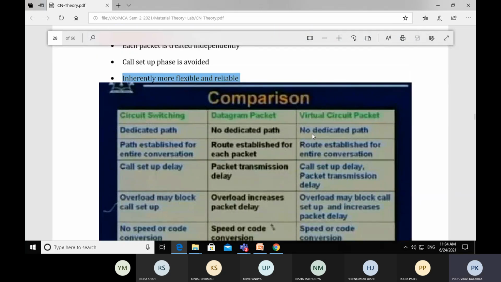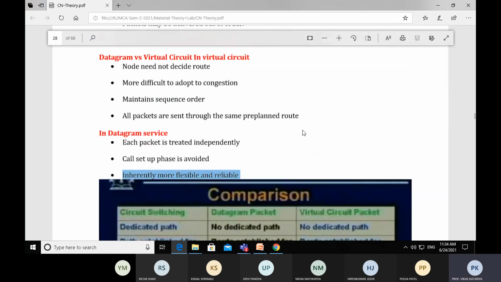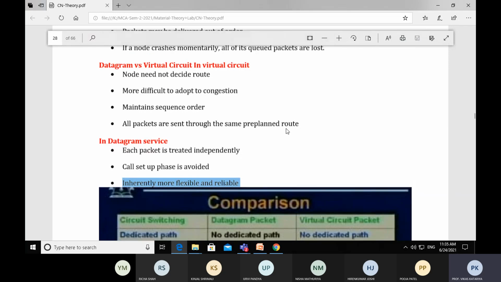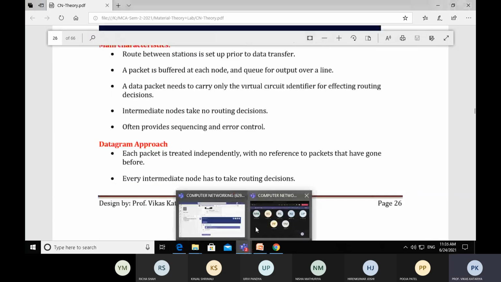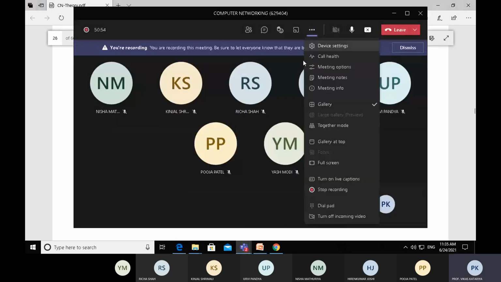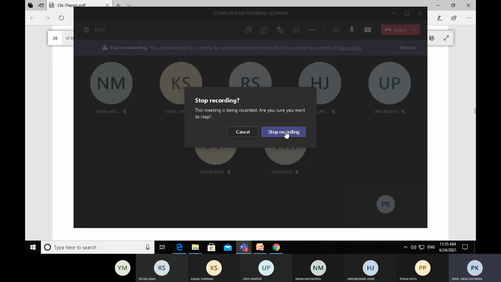So this is the end of our unit 2, and in the next session we will start some practicals. Till the end, if you have any doubt, you can ask a question.